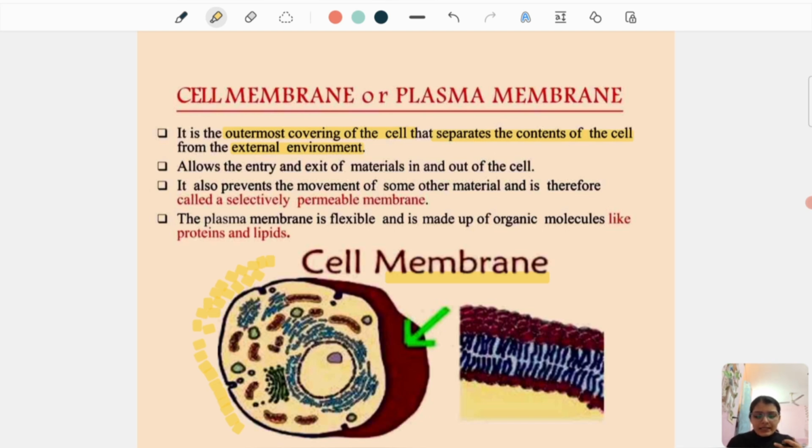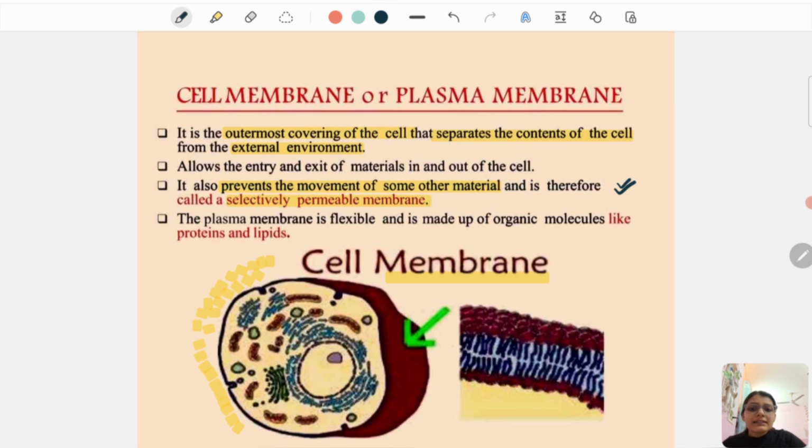You can relate it that at the gate you have a guard. What will he do? Prevent the movement of some other materials. A guard will prevent the entry of any mischievous person or activities. Same way, the cell membrane also prevents the movement of some other material and is therefore called a selectively permeable membrane. Very important for exams.